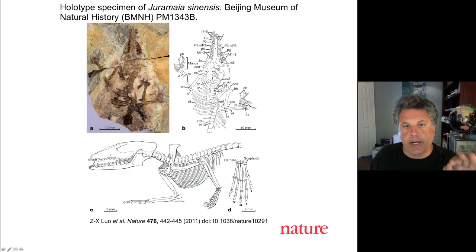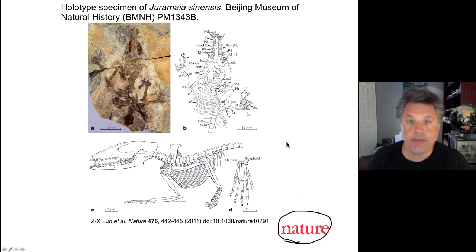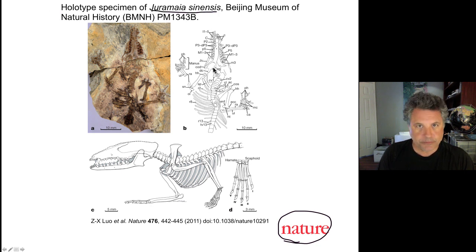Given that we've been talking about anatomical homology and molecular homology, here's an interesting paper in the journal Nature, the international journal Nature, a wonderful journal that if you get a chance to pick up sometime in the library, take a peek at it. It has lots of interesting articles in current biology and other fields of science as well. This recent paper in August of 2011 describes a new fossil that was discovered in China. And this fossil belongs to a shrew-like organism.